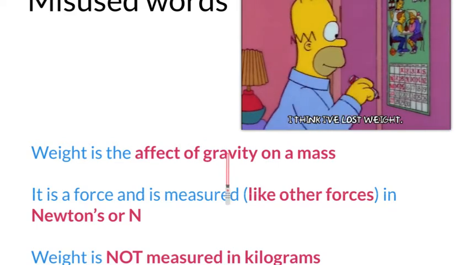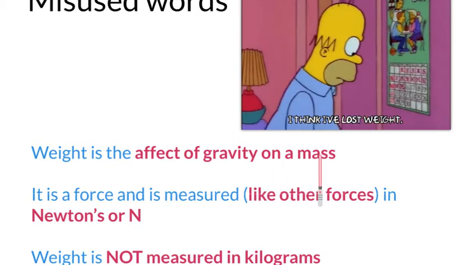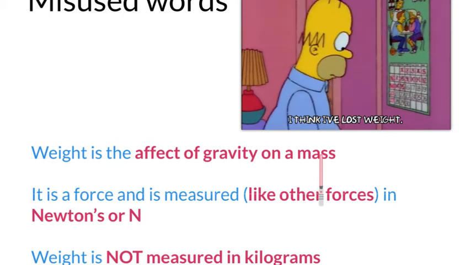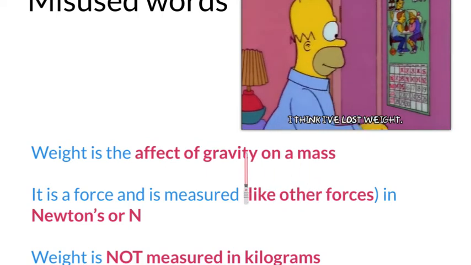So the only thing that can affect our weight is our mass. Gravity affects our mass. So if the effect of gravity on our mass decreases, it's not because gravity has changed, it's because our mass has changed. All right? If our mass increases, then gravity has a bigger effect.